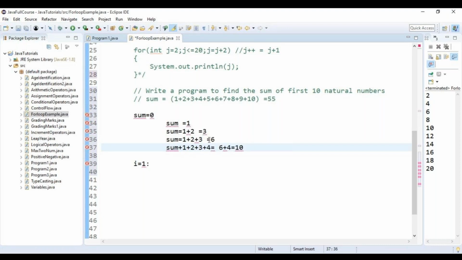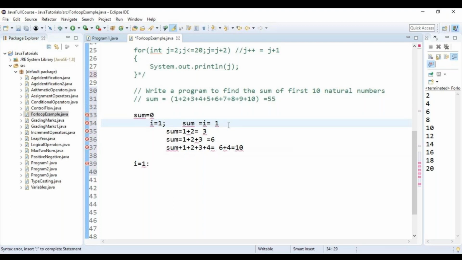If you see the logic, what is the value of sum in the first step? It is 1. Here, what is the value of I? I is equal to 1. I have initialized I to 1. Then sum is equal to I, which is equal to 1. Can I write it like this in the first step?